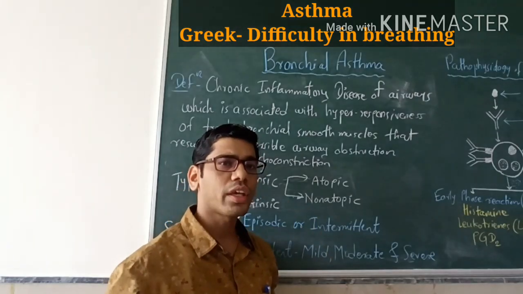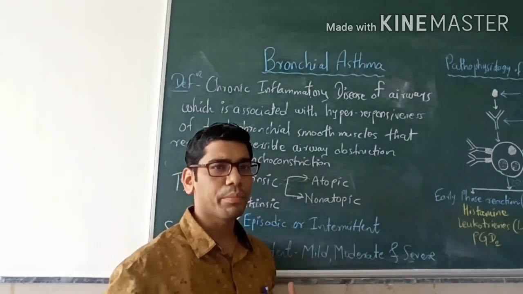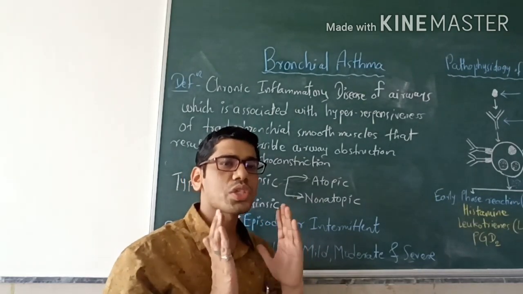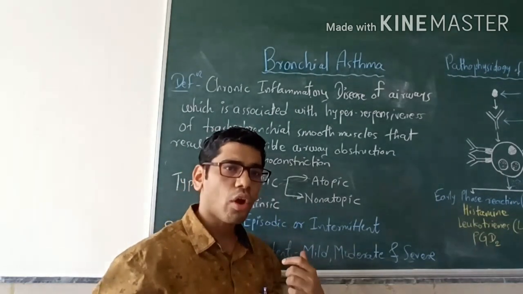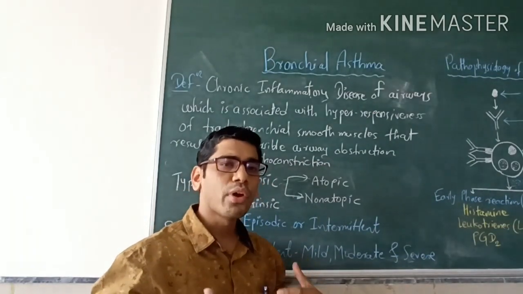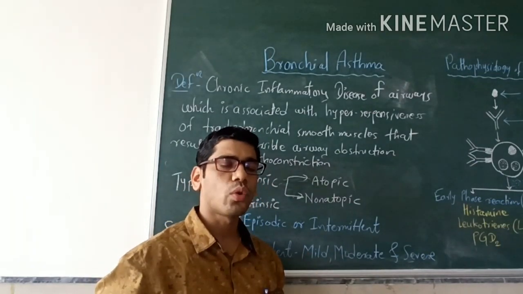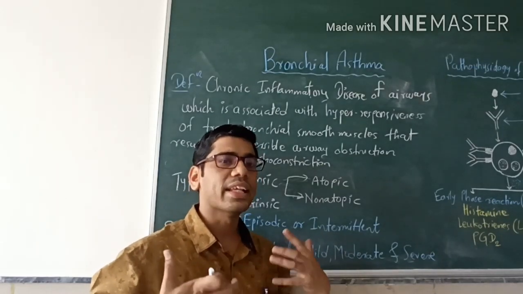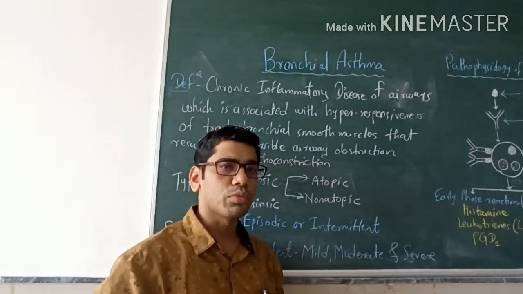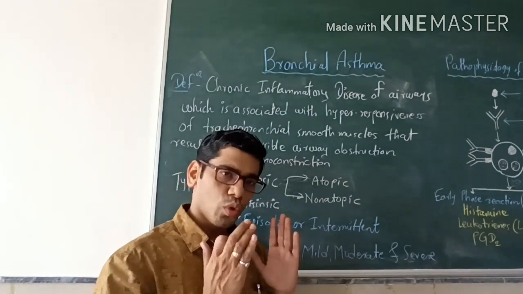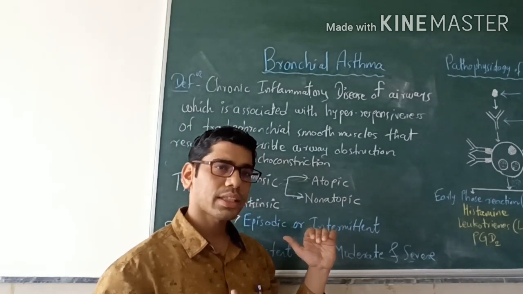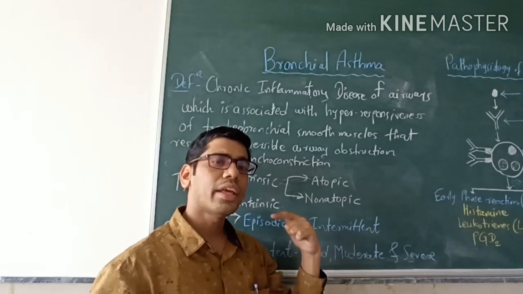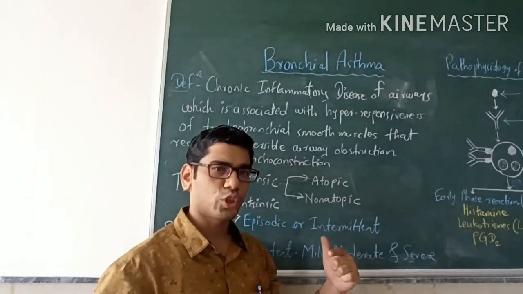So the patients of bronchial asthma have difficulty in breathing mainly because of bronchoconstriction. There is a constriction of bronchi in the tracheobronchial tree or in the respiratory tract, because of which not enough air is going into the lungs, and the patient may suffer from dyspnea or breathlessness. So this is the main symptom of bronchial asthma. Today first we will see the definition of bronchial asthma, its various types, then we will see the pathophysiology of asthma, and then we will go for the treatment approach of asthma.